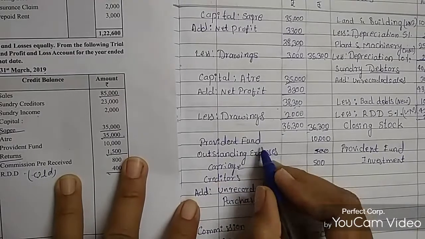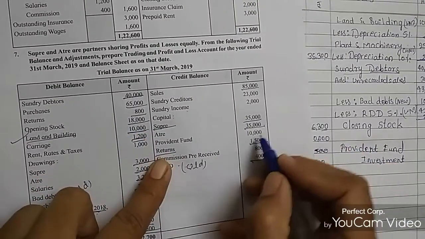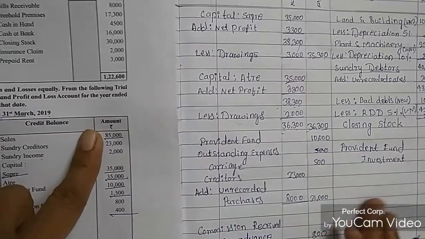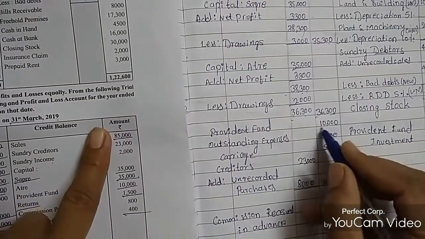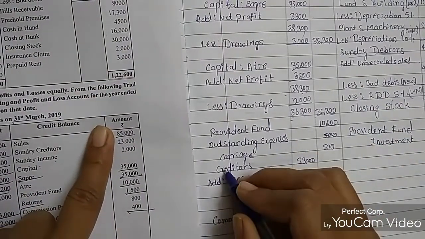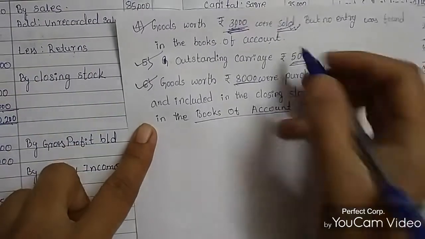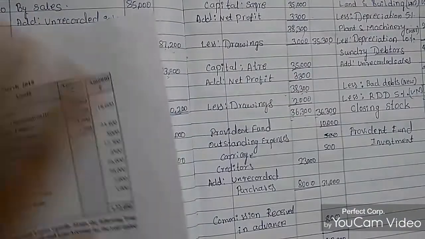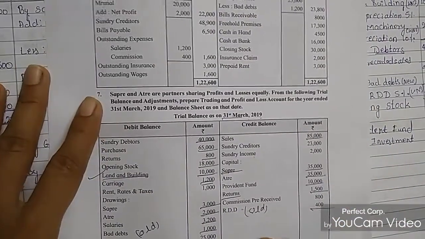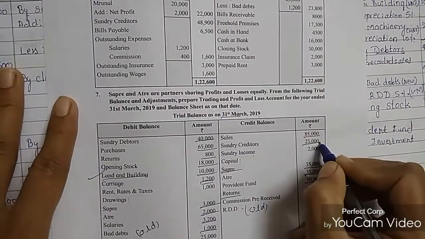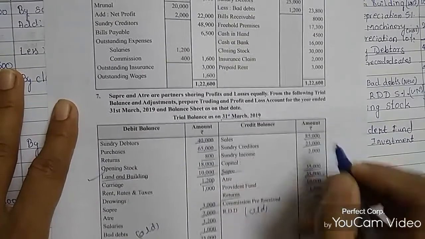So the next entry is Provident Fund. Provident Fund is 10,000 rupees, so 10,000 rupees comes here. On the balance sheet liability side, Provident Fund is 10,000 rupees, and outstanding expenses of carriage is 500 rupees, so I mention 500 rupees here. Sundry creditors amount is 23,000.